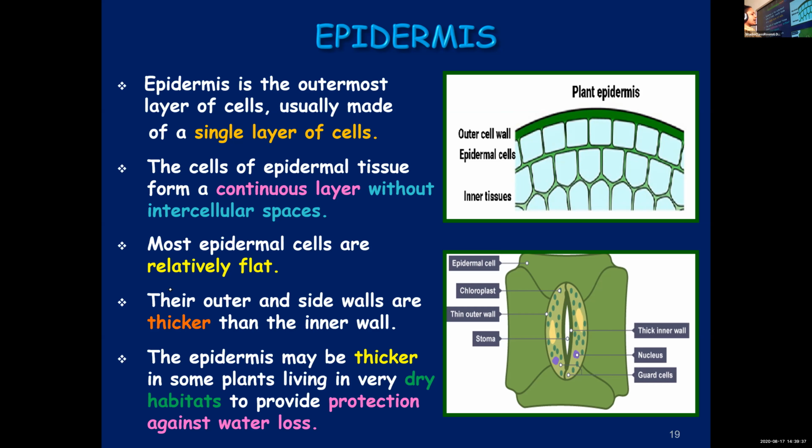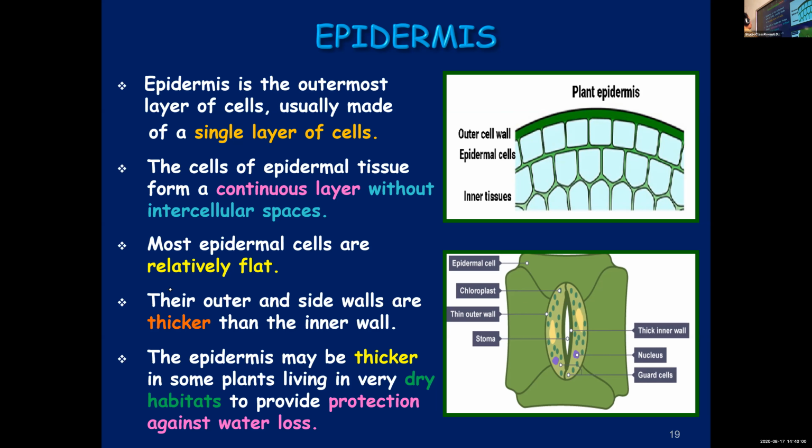What you see in the second figure is about the epidermal cells, the guard cells, and stomata, which are scattered in the epidermal cells. So you will learn about that in the next slide. When we learn about epidermis, you're going to learn about stomata also. Scattered in the epidermis, some cells are found. You call them stomata. You will learn about it in the later slides.